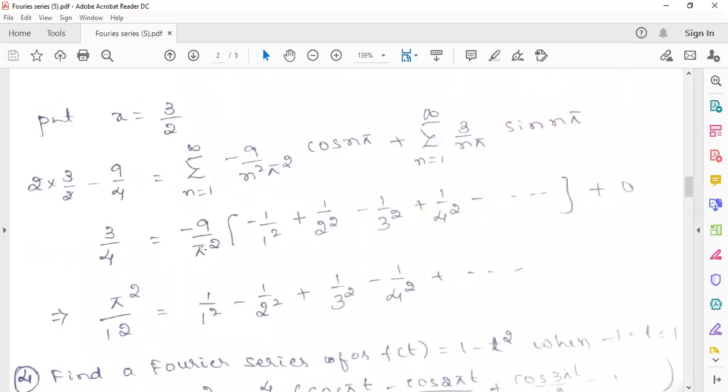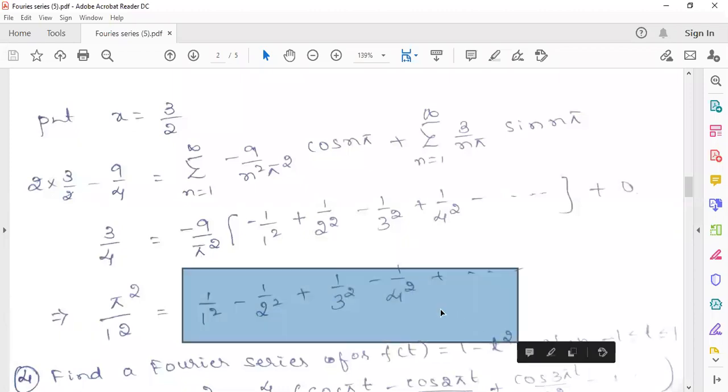Now multiply this one, the minus sign you take it outside, so then it will become 9 by pi square. Then you cross multiply that one, pi square by 3 pi square by 9 into 4. 3 ones are 3, 3 threes are 9. 4 into 3 will become pi square by 12. This is the required series. So 1 by 1 square minus 1 by 2 square plus 1 by 3 square minus 1 by 4 square, this series will converge to the value pi square by 12.